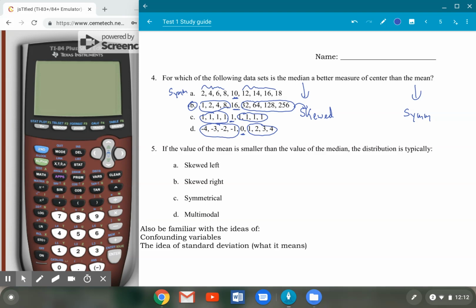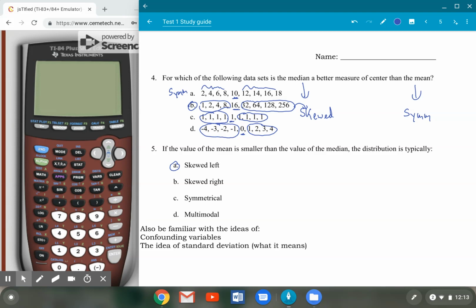And number 5, just a fast fact, if the mean is smaller than the median, the distribution is typically skewed left. If your distribution is skewed right, your mean is typically larger than the median. If it is symmetrical, the mean is usually the same or similar to the median.